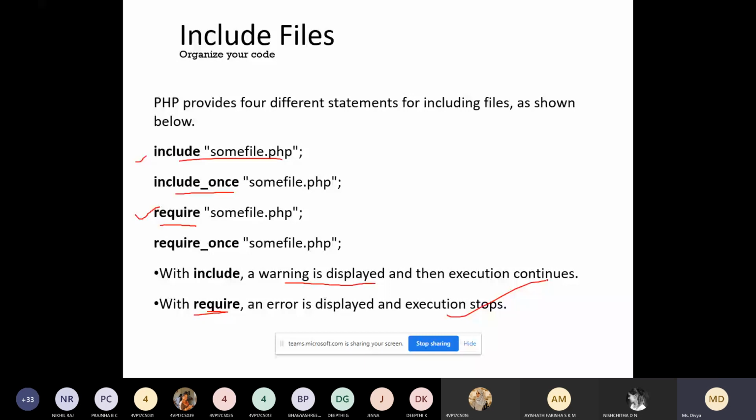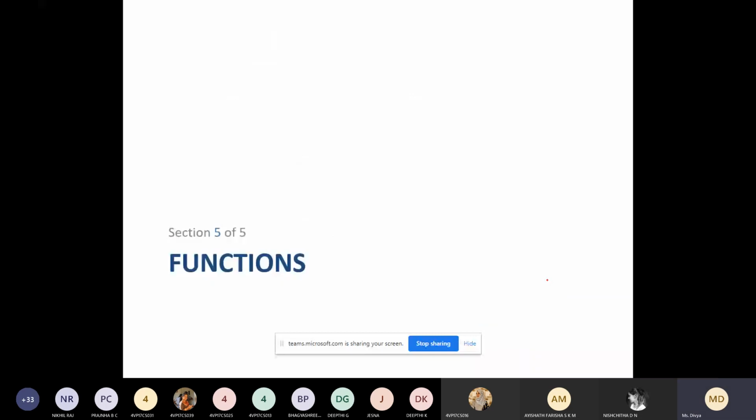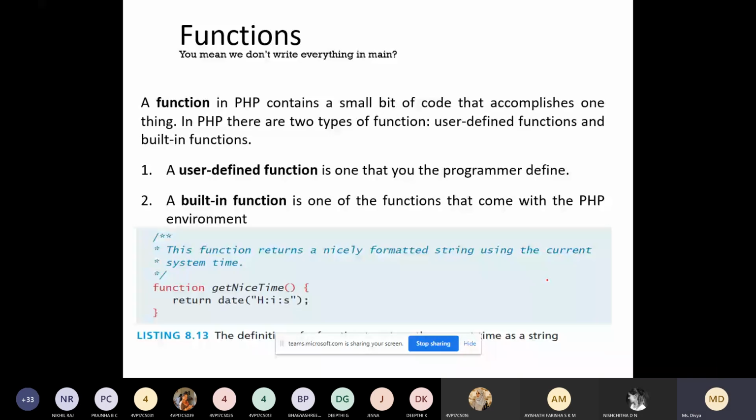Okay. So the next one is functions. How to go for functions in PHP. A function in PHP contains a small bit of code that accomplishes one thing. As in C programming, here also we have two types of functions, user defined functions and built-in functions. What you see, date, is a built-in function. This function returns a nicely formatted string using the current system time. So it will display your current system time.